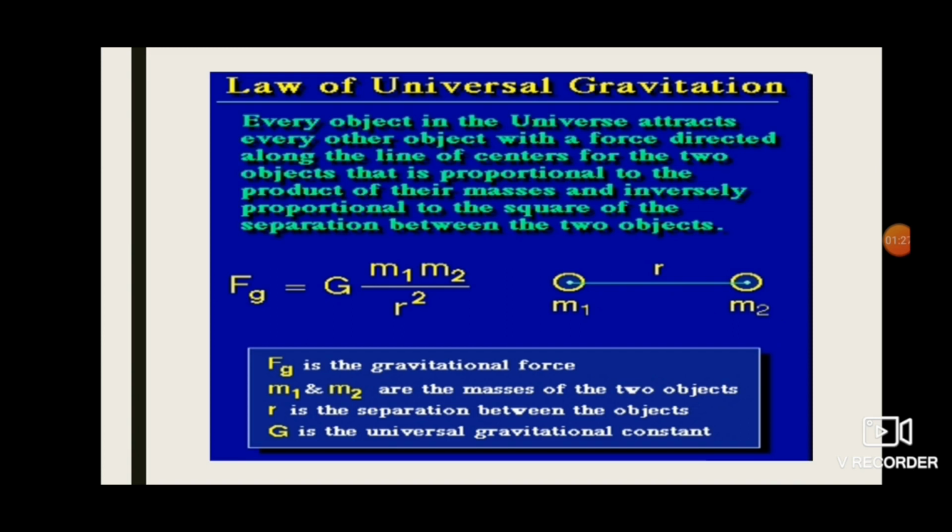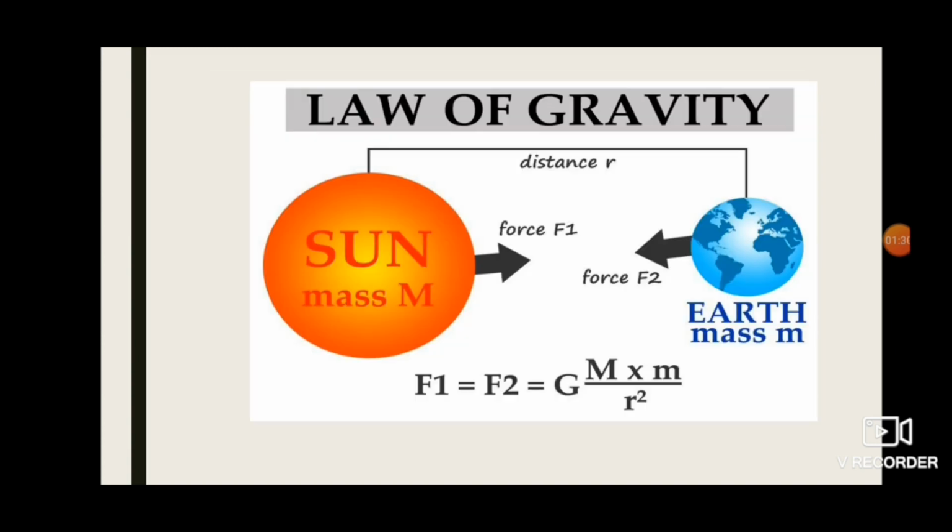For example, Sun and the Earth. These two are the different masses. Sun attracts Earth. So, every particle in the universe attracts every other particle with a force. The force is equal to G, mass of the Sun and mass of the Earth, divided by the square of the distance between them.